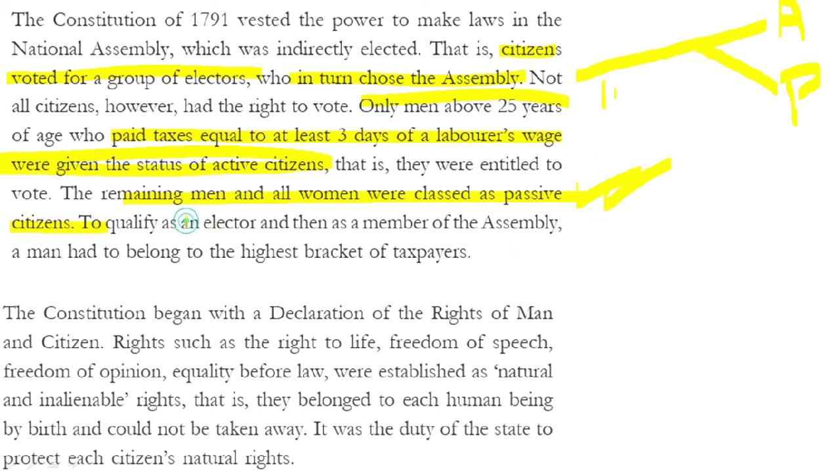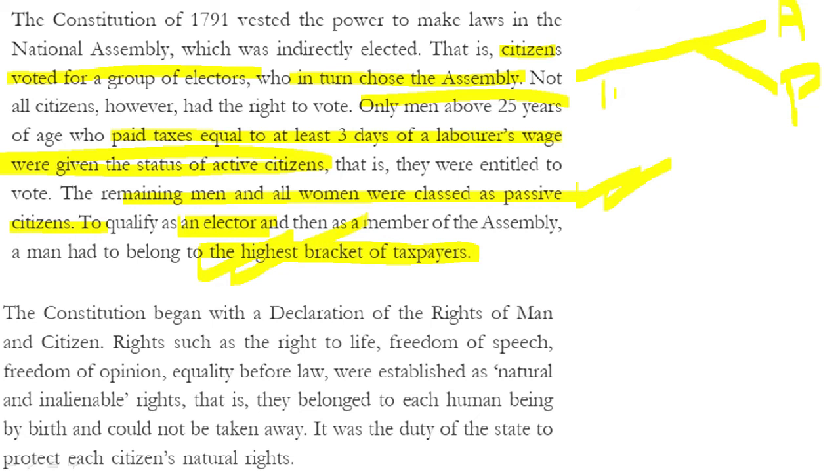Now we also see the criterion of the elector. To qualify as an elector, you have to be in the highest bracket of taxpayers. So what do we pick out from here? We pick out a few more but important features of the Constitution of 1791. We see that this constitution clearly separates the citizens into two different categories, first being the active citizens and the second one being the passive citizens.